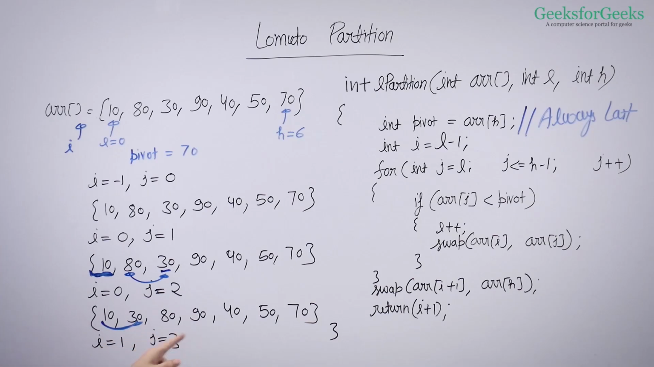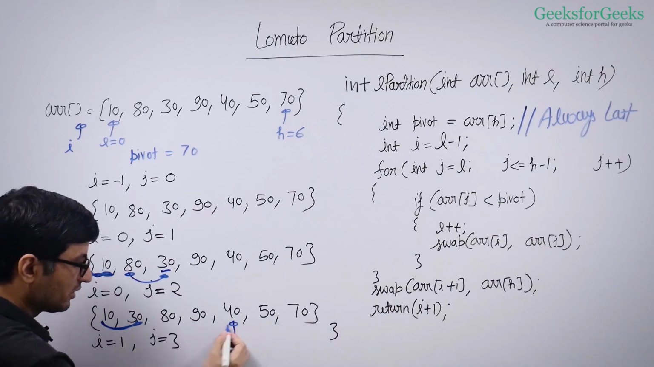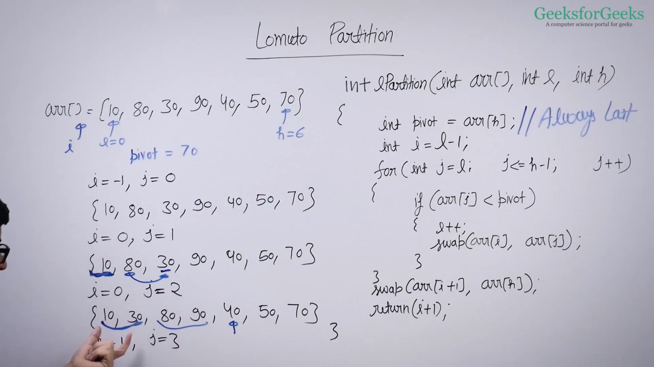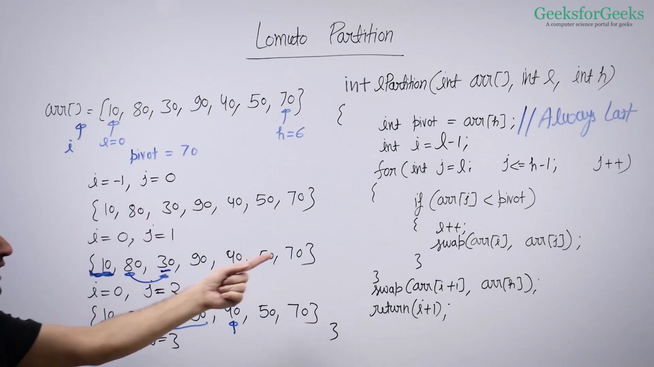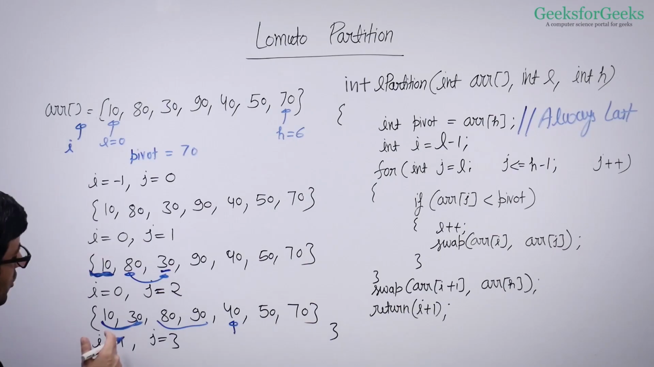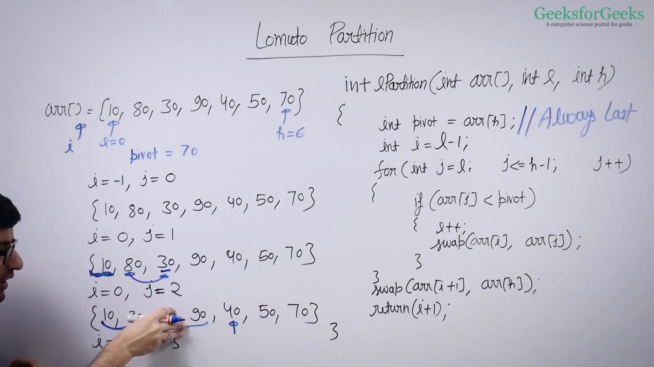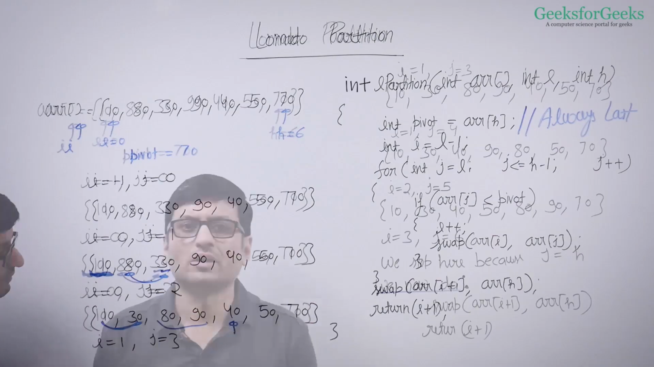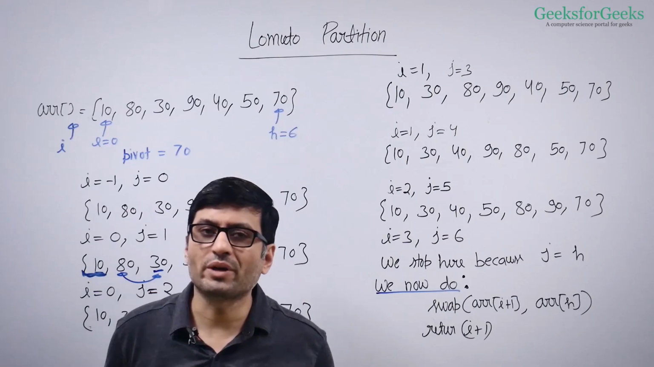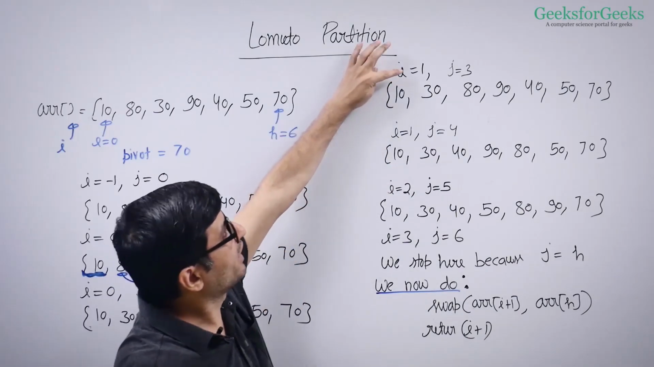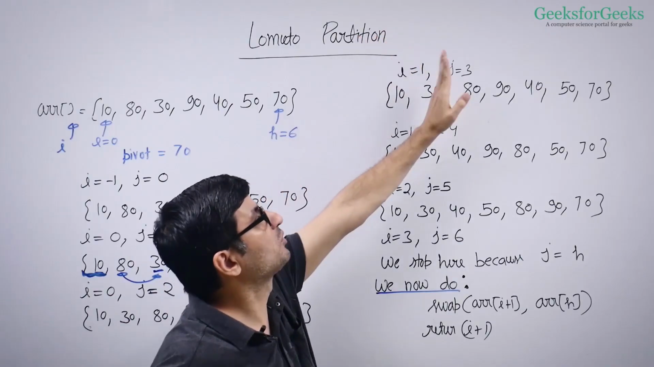And your j becomes 3. So your j reaches here. This is the window of greater or equal elements. This is the window of smaller elements, right? So what will happen when your j is 3? You will see that 40 is smaller than pivot, right? So what you'll do? You will again do swapping. So you will increment the window of smaller elements and you will swap 80 with 40, right? You will do i++ and you will swap 80 and 40. You increment the window of smaller elements and then you do swapping. So i is now 1 and j is moved to the next element 3.